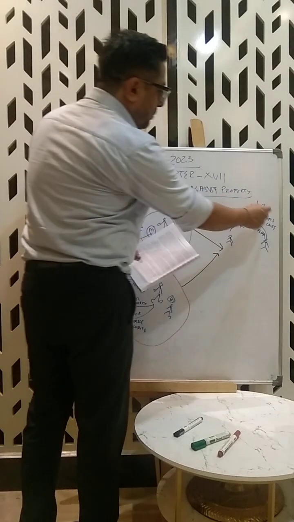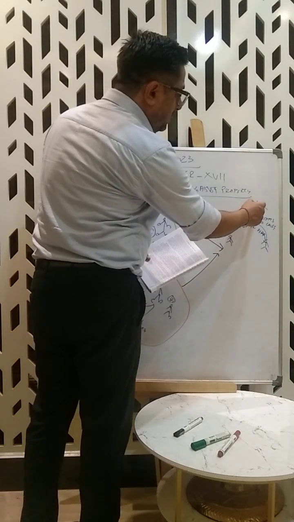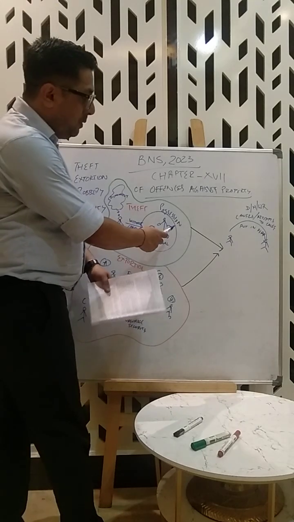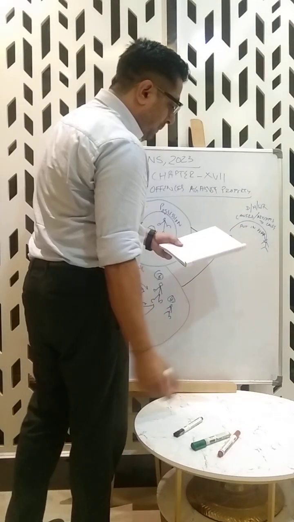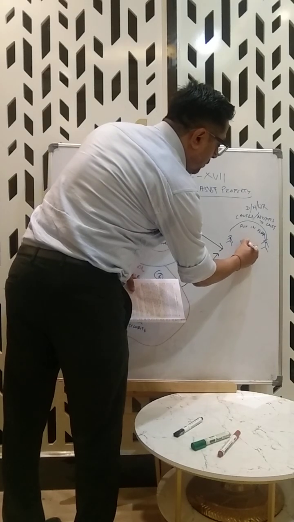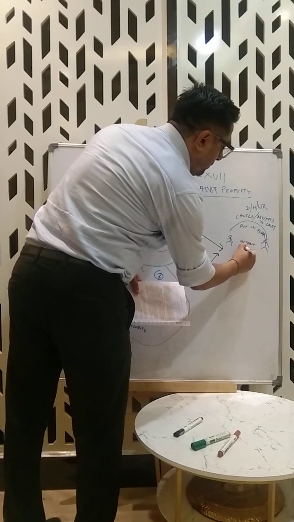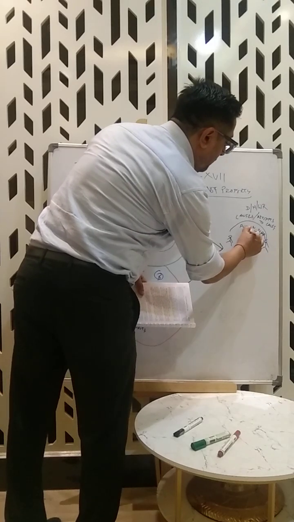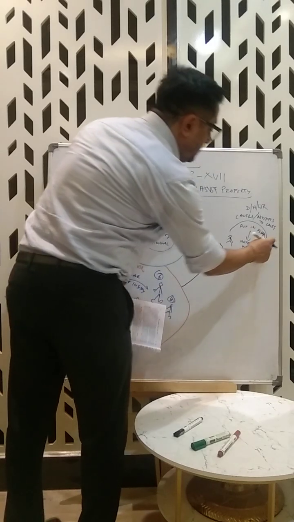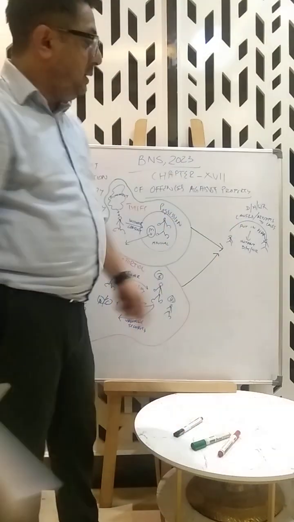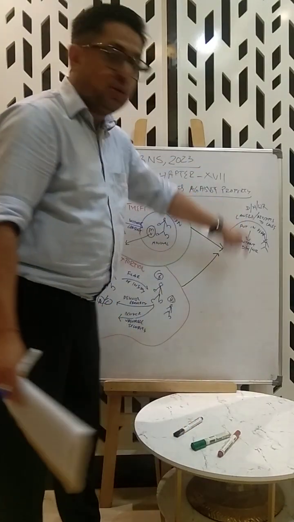So when he causes or attempts to cause death, hurt or wrongful restraint to a person for committing theft, or puts the person in fear of instant death, hurt or wrongful restraint, and the theft is caused, then theft becomes robbery.